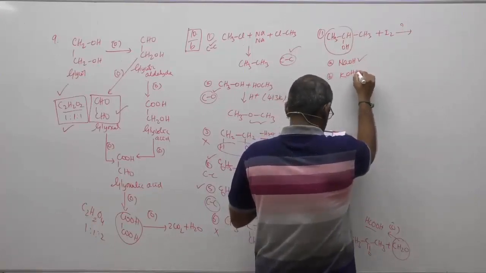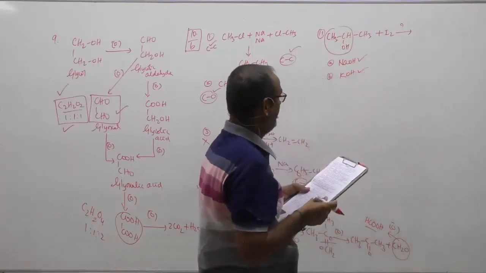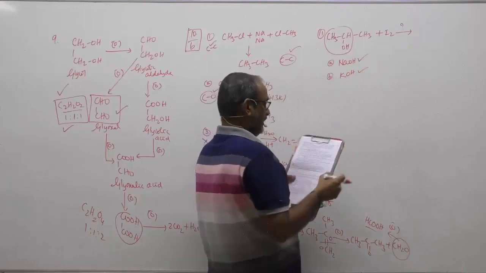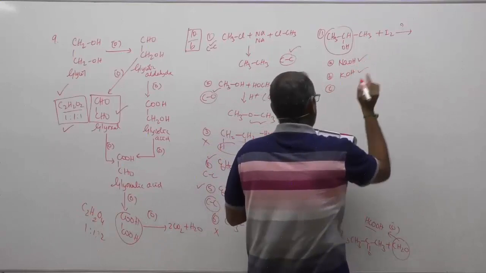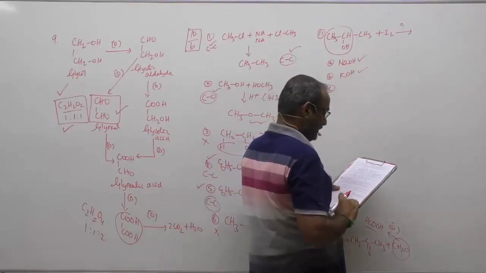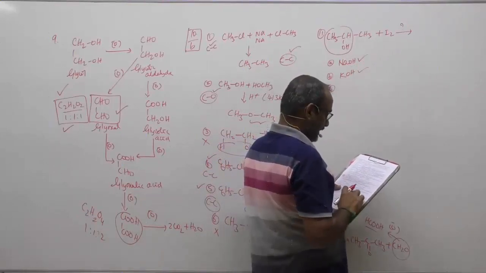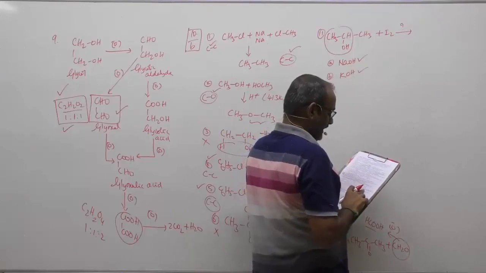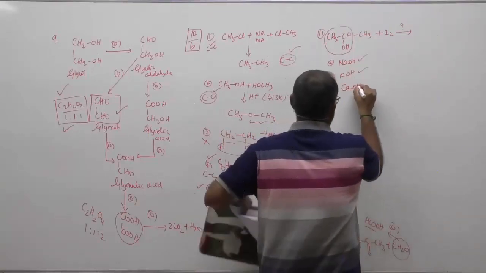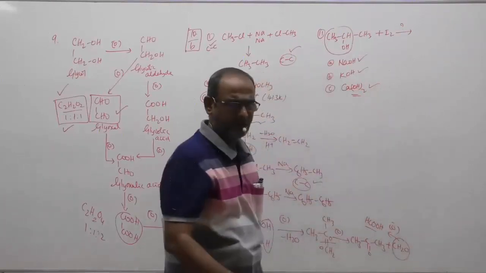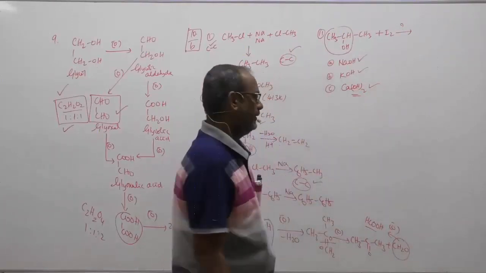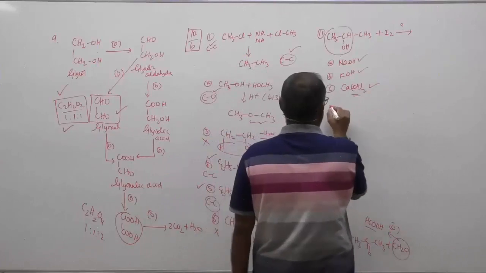And the next one is potassium hydroxide. Potassium hydroxide again will give OH minus. That will again react with iodine. Iodine in the presence of NaOH, iodine in the presence of KOH, reaction will take place. What about the next one? The next one is calcium hydroxide. Calcium hydroxide again can supply OH minus, because calcium hydroxide upon dissolution will give you calcium ion and OH minus ion. That again will supply OH minus.